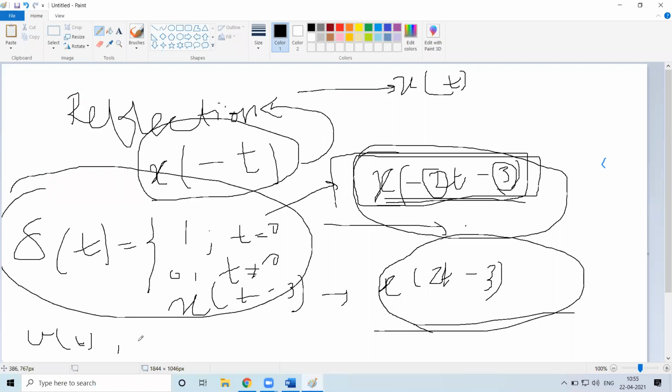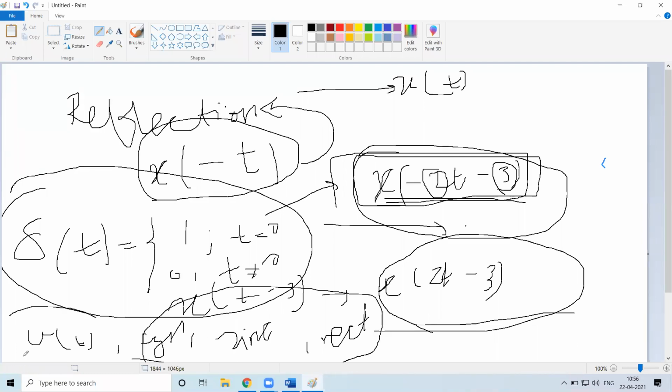Then we'll be discussing u of t. Then we have signum. Then we have sinc, and we have rectangular functions. So these functions will be coming across regularly in your communication aspects. Because of that, we need to discuss all these things. And then we move forward with the main discussion, that is the Hilbert transform. So once we finish off with this, we'll be discussing some of the concepts related to Fourier transforms, and then we move on to Hilbert transform. Okay.